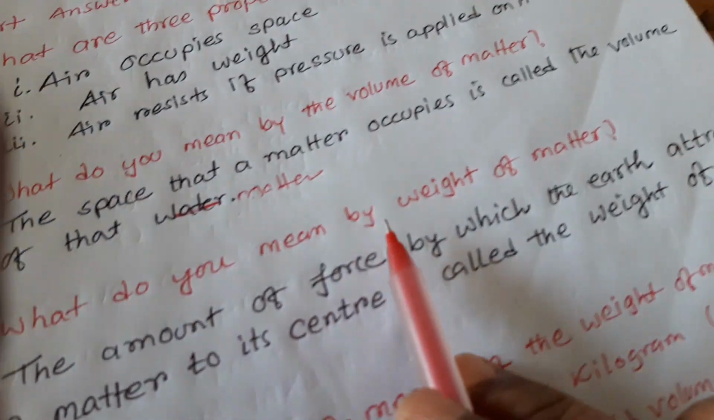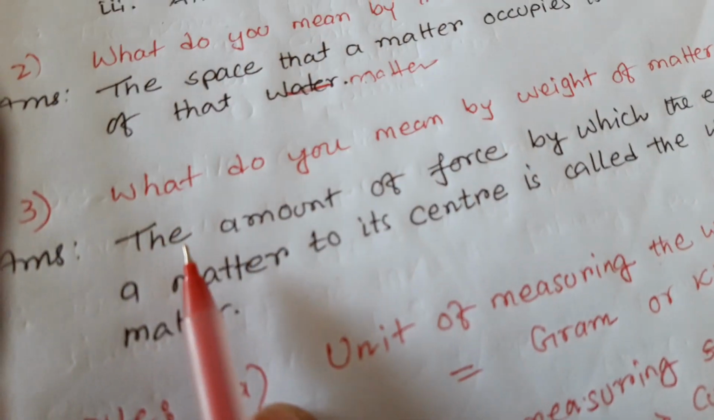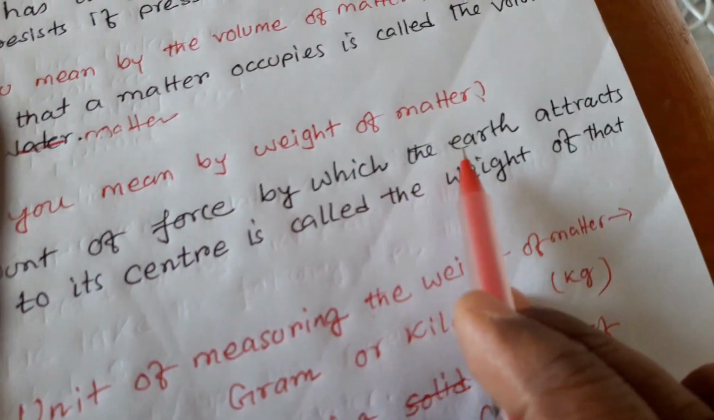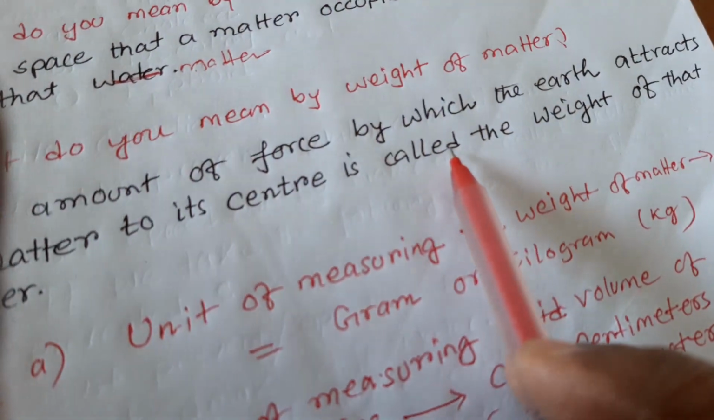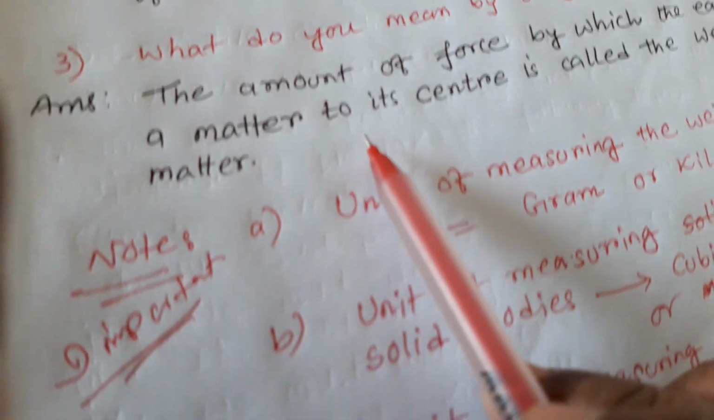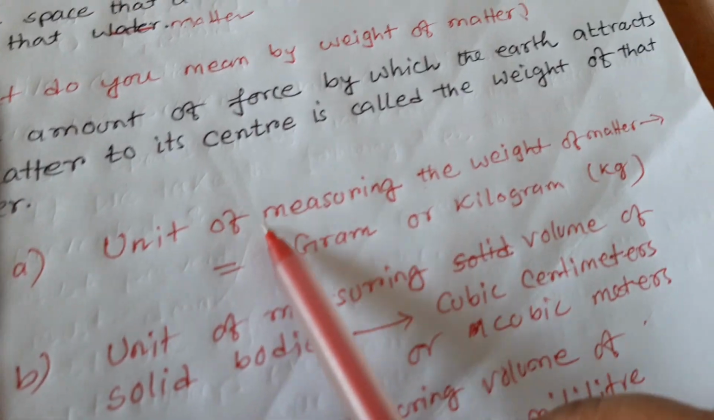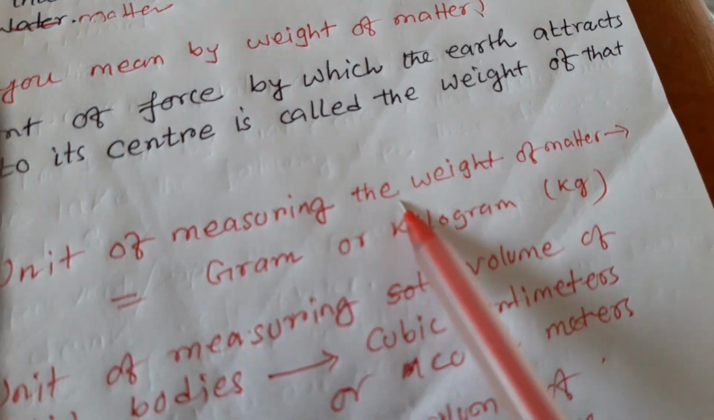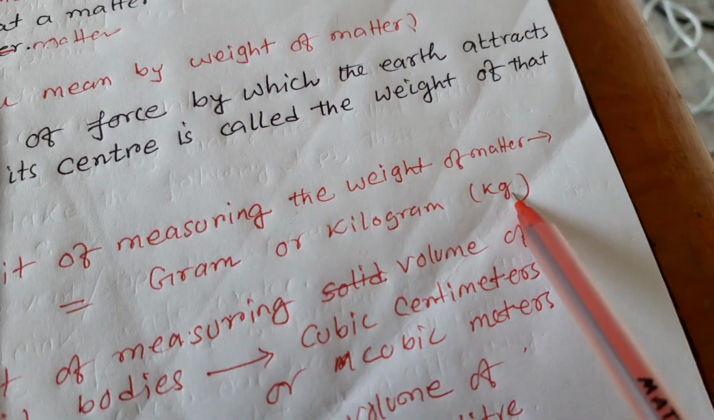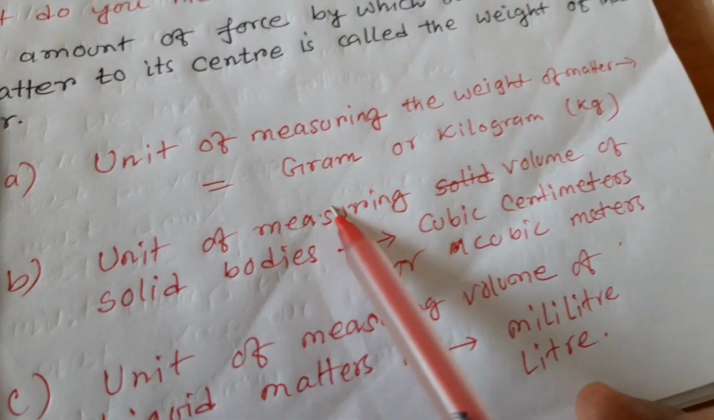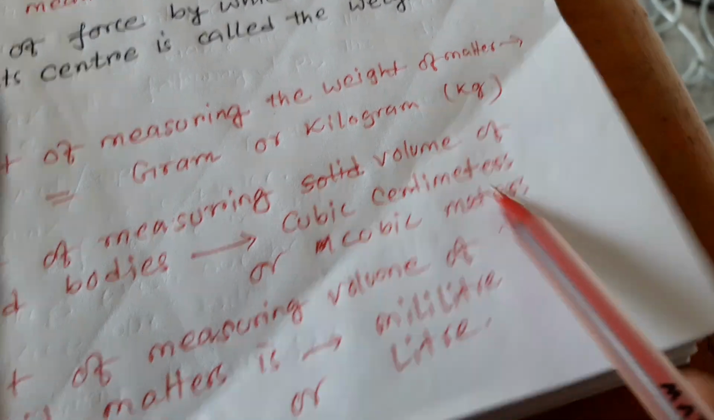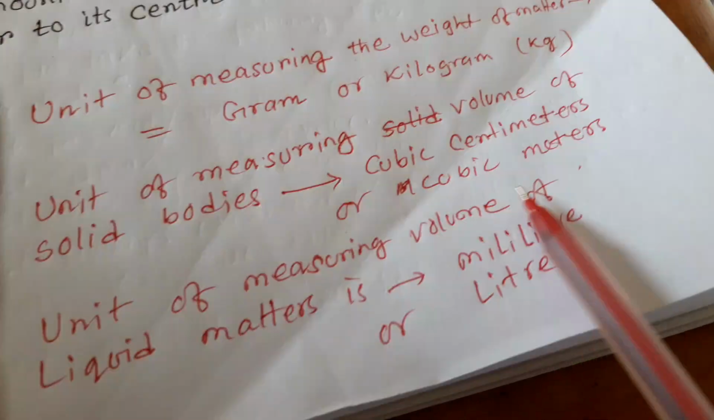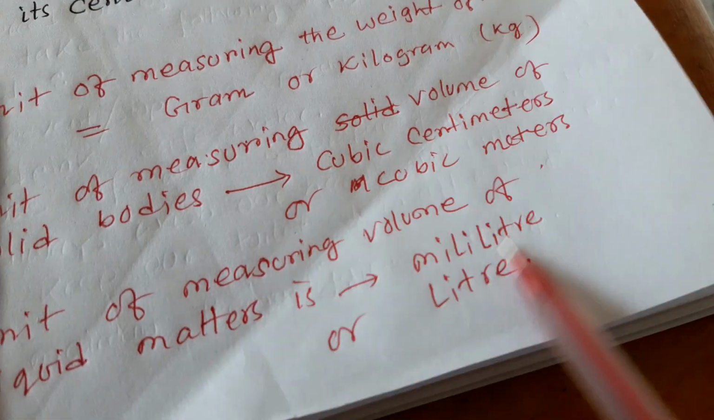Number 3, what do you mean by weight of matter? The amount of force by which the earth attracts a matter to its center is called the weight of that matter. Important thing: the unit of measuring the weight of matter is gram or kilogram. We say kg. The unit of measuring volume of solid bodies is cubic centimeter or cubic meter. The unit of measuring volume of liquid matter is milliliter or liter.